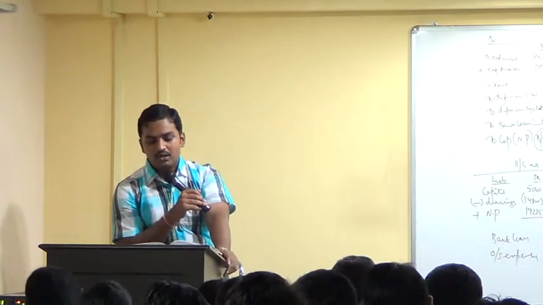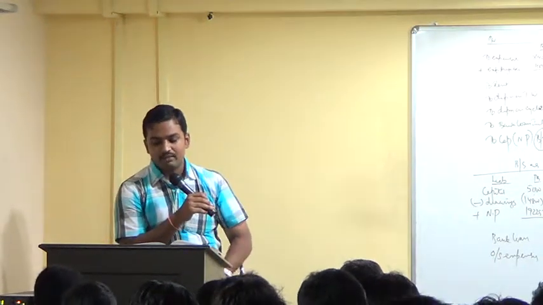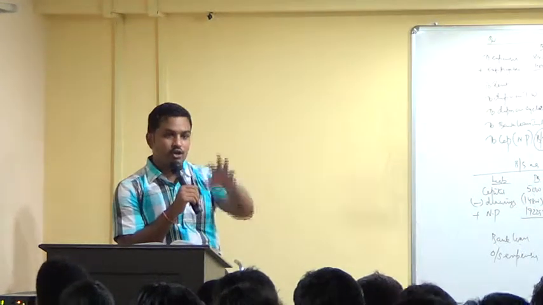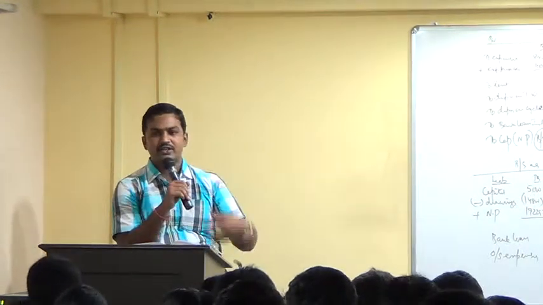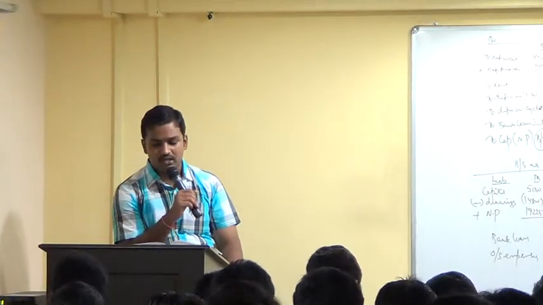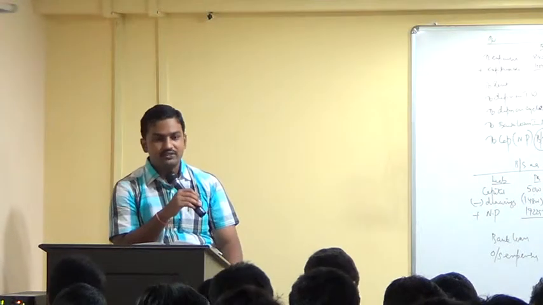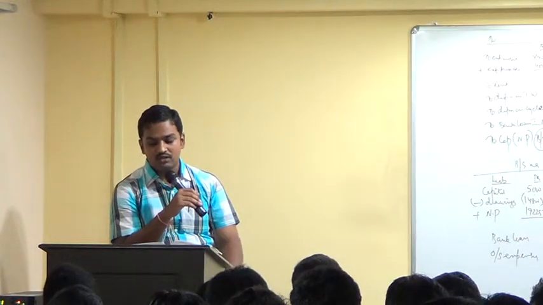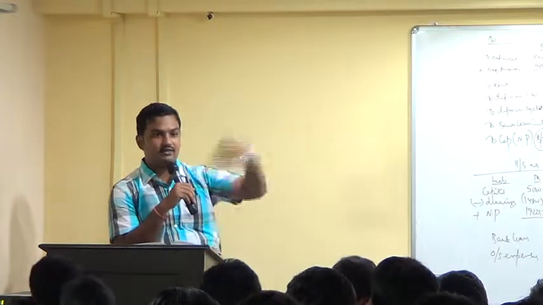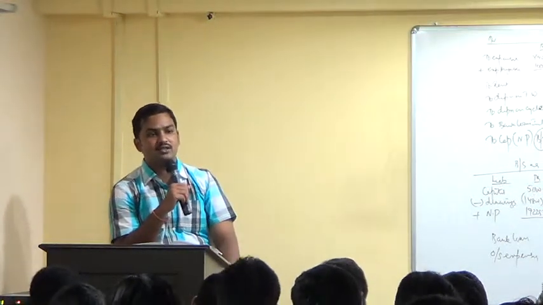Bills of exchange drawn on and accepted by customers during the year amounted to 20,000. What is the entry you pass? When you are drawing bills on customers, you are receiving bills. Bills receivable account debit to debtors account, 20,000. Out of these, bills of exchange of 4,000 were endorsed in favor of creditors. Out of these bills, we have given some bills to creditors. What is the entry you pass?